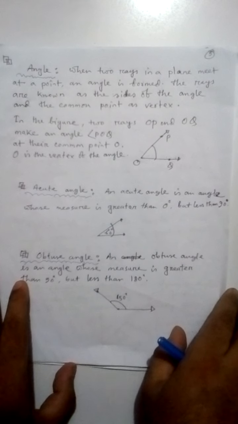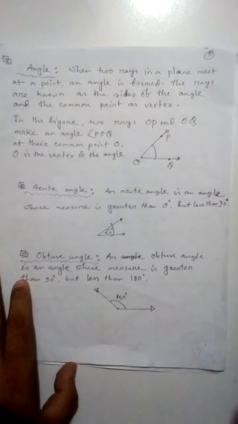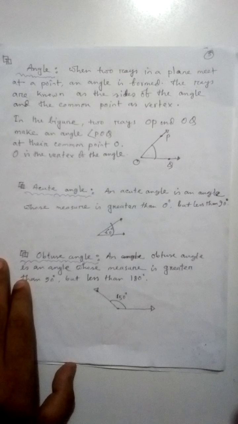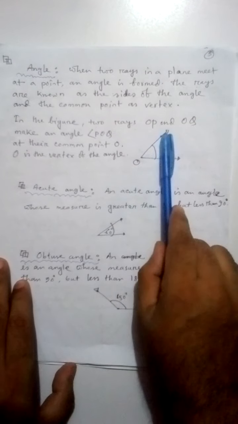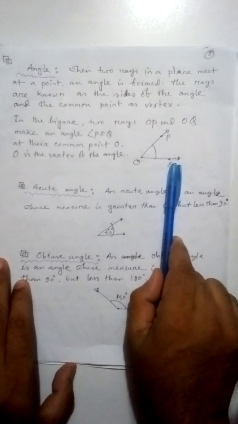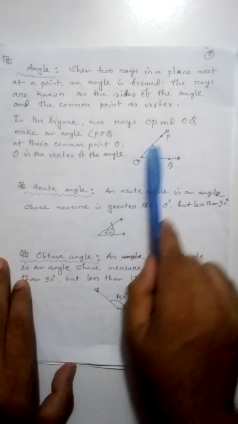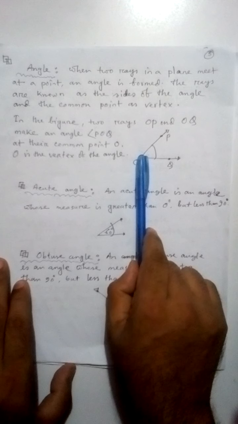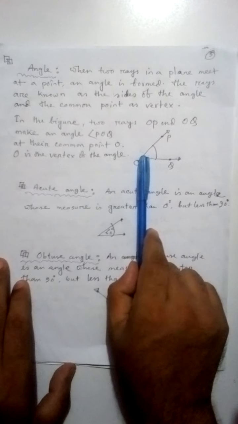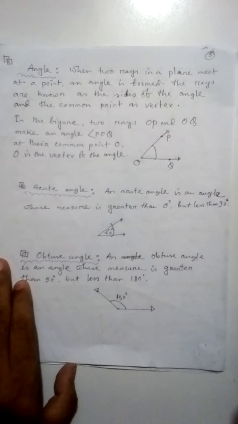Angles. When two rays in a plane meet at a point, an angle is formed. The rays are known as the sides of the angle and the common point as the vertex. In the figure, two rays OP and OQ make an angle POQ at their common point O. So O is the vertex of the angle.